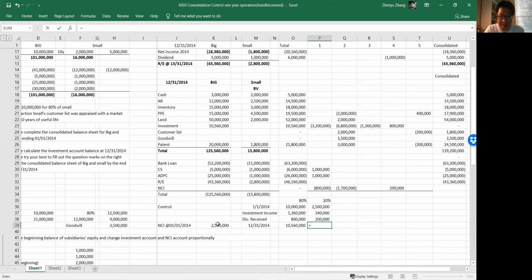So NCI is the beginning balance of NCI plus their proportional increment from the good performance of Small, minus the cashed out 200,000, which will give us 2,640,000.